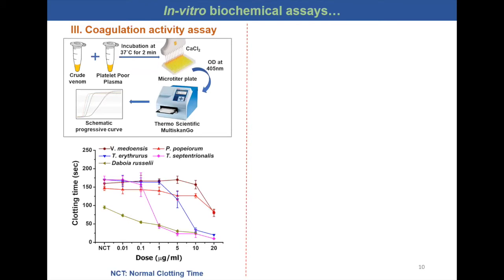The figure shows a decrease in clotting time when compared to normal clotting time in all the 4 venoms, giving an idea of procoagulant nature of crude venoms. Trimeresurus erythrurus and Trimeresurus septentrionalis show a sharp decrease in clotting time at 1 microgram per ml and 10 microgram per ml, and it was similar to Russell's viper. However, literature shows the green pit vipers show procoagulant activity in a pseudo-procoagulant manner, which we need to assess more.